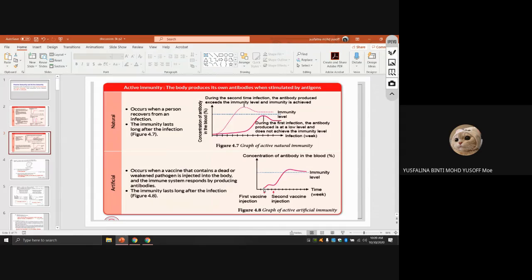Here is the first vaccine injection. You can see the antibody increase. Then we inject the second one, and it increases higher. Then it reaches the immunity level.